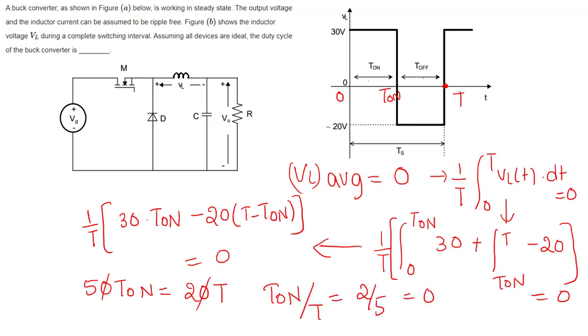What is 2 by 5? That is 0.4. So what is the duty cycle? Duty cycle is 0.4. That's it. See, the question looks very big, but he is testing whether you know the concept that average voltage across inductor is 0. That is the only concept he is trying to test.